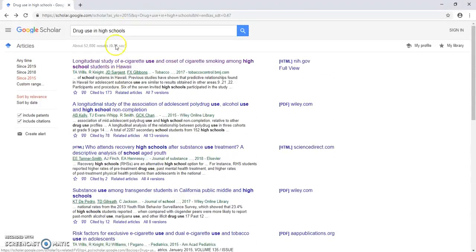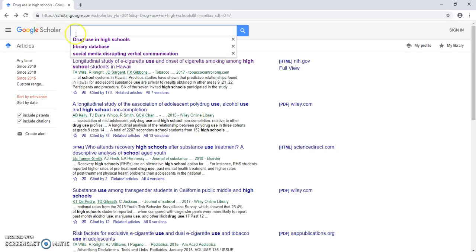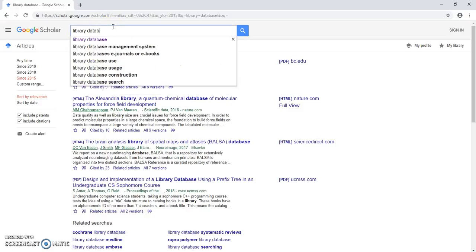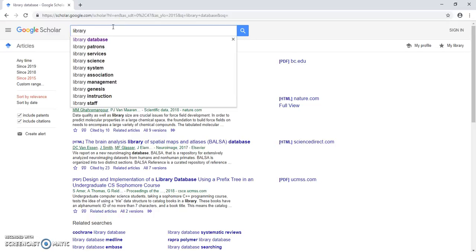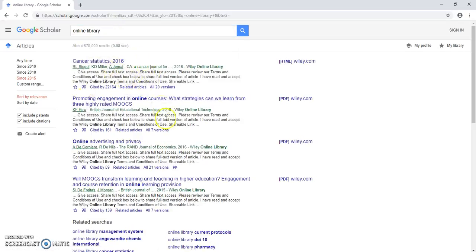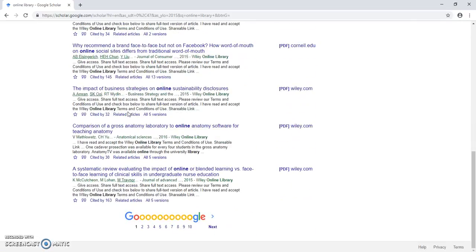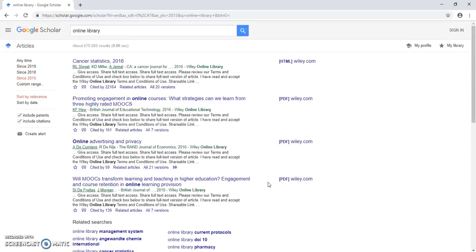Then if I needed to use a book, I would go into the library website on my school, which I cannot access at this moment, but let's just say I would go to the library at my school and I would look up some books and see if there's anything that pertains to my topic and what information I can get from that.